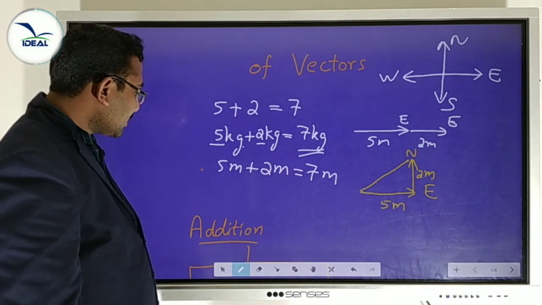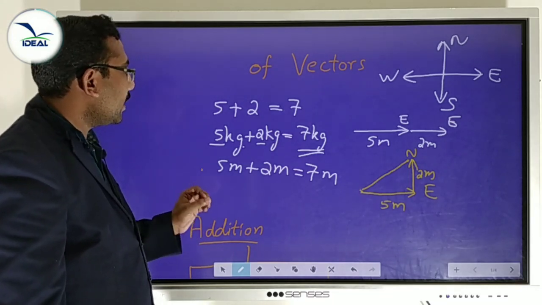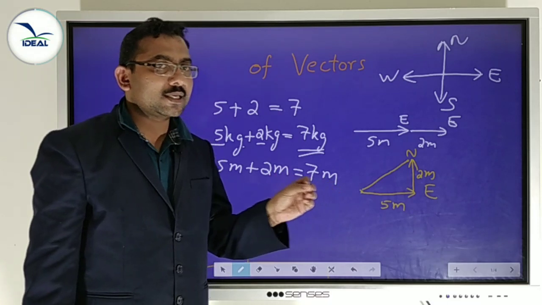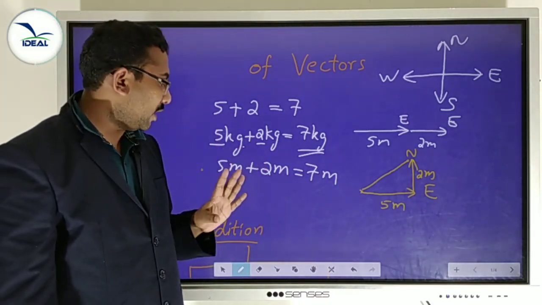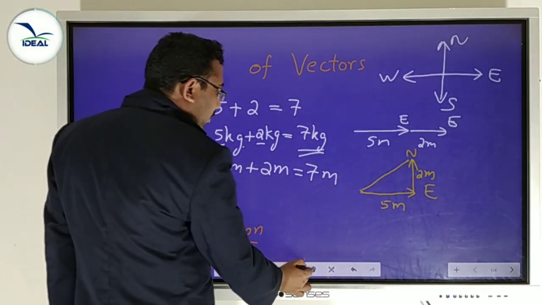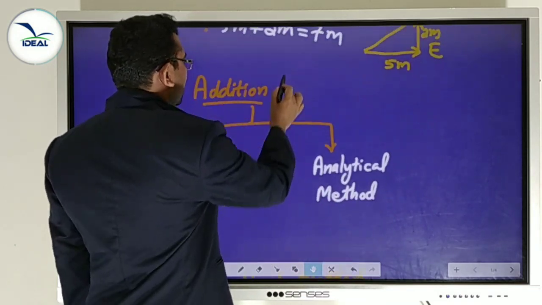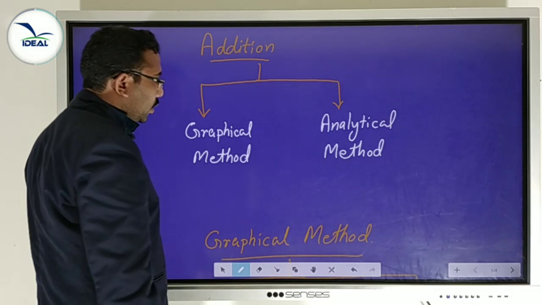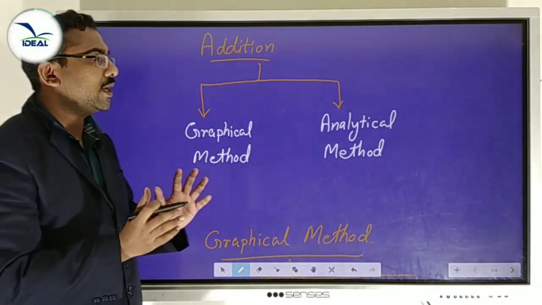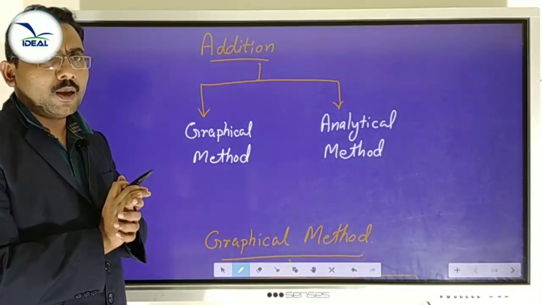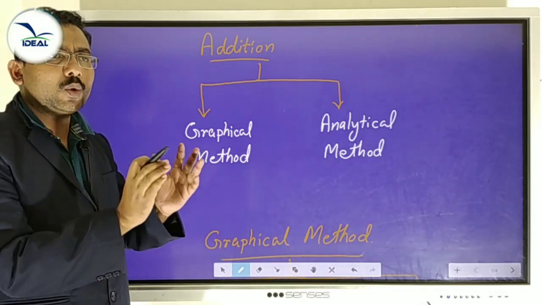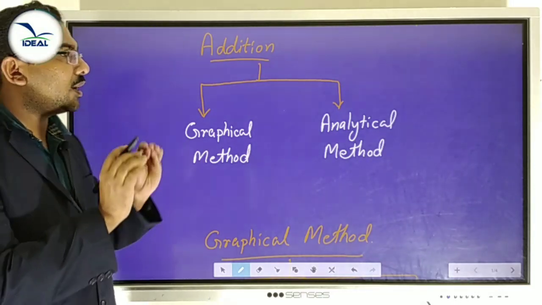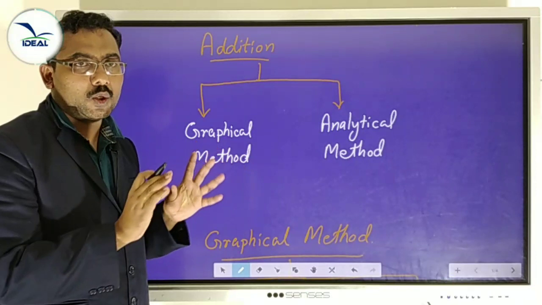So we must study the addition, subtraction, multiplication, etc., which is called vector algebra. We must study vector algebra to operate vectors. First of all, we have to study the addition of vectors. How to add two vectors? Because a vector has both magnitude and direction, we must add direction and magnitude.